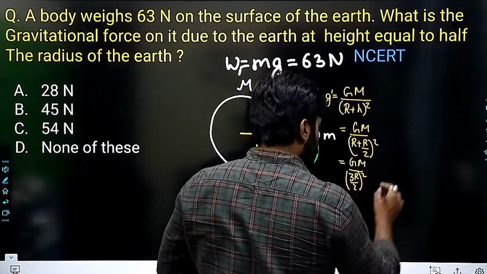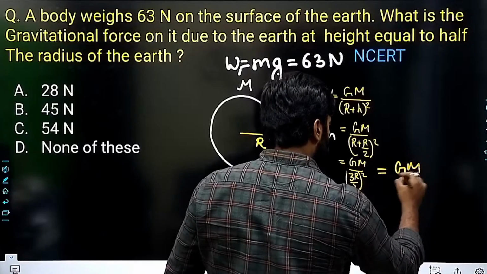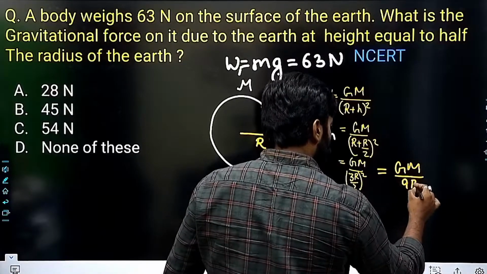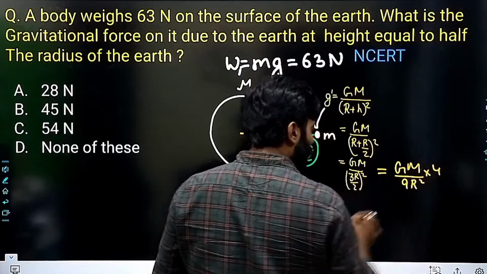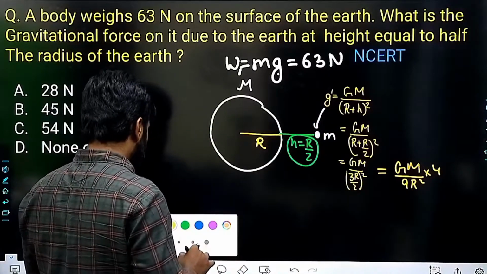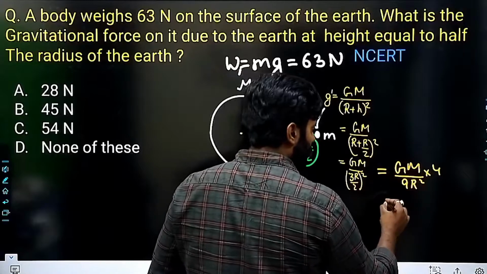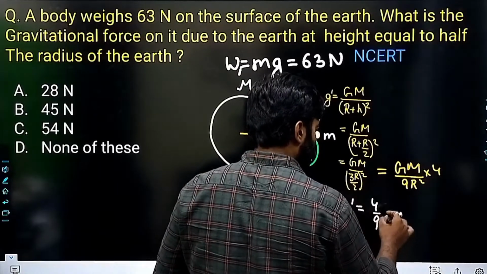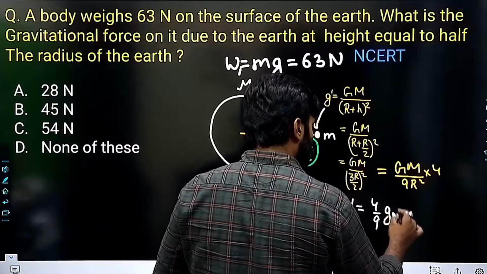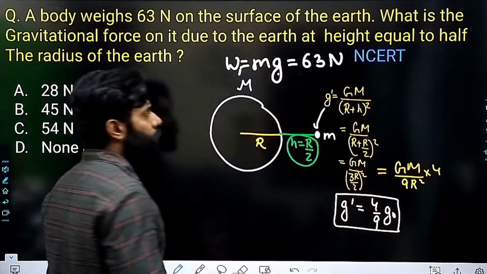So I can write this as GM into 4 upon 9r square. And we know that GM by r square is g naught, so this g dash is equal to 4 by 9 g naught, the normal value of g.